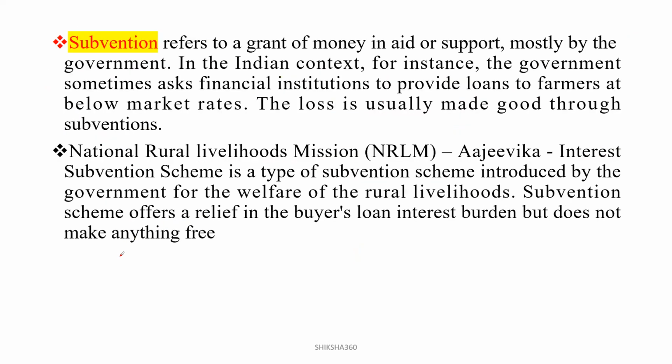Now move further. What is the meaning of subvention? Subvention refers to a grant of money in aid or support, mostly by the government. In the Indian context, for instance, the government sometimes asks financial institutions to provide loans to farmers at below the market rates. Clear?